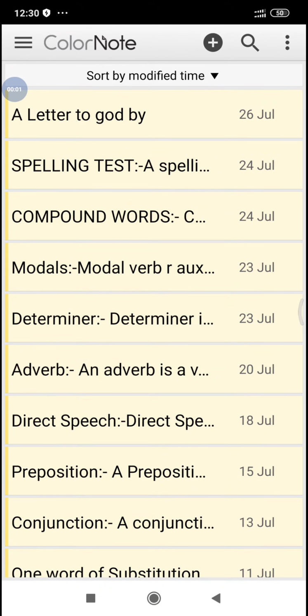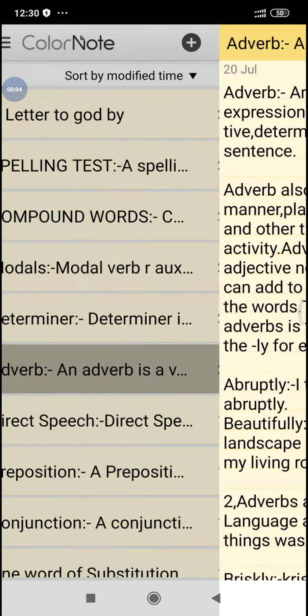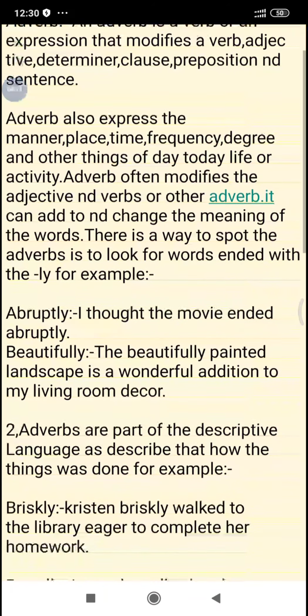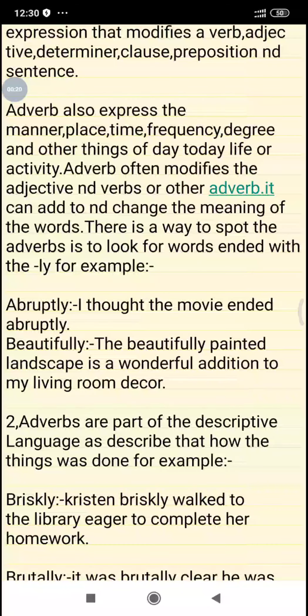Today I'm going to discuss the most important topic from the examination point of view of the CBSE board exams for 9th and 10th class students: the adverb. An adverb is a word or an expression that modifies a verb, adjective, determiner, clause, preposition, or sentence. Adverbs also express manner, place, time, frequency, degree, and other things of day-to-day life or activity.